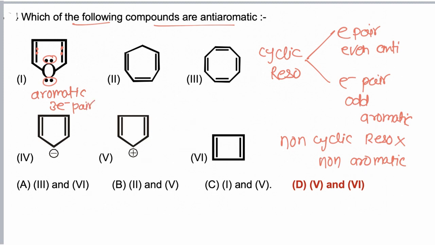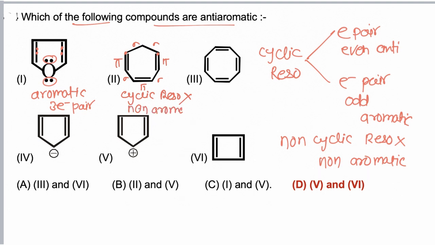In case B, the molecule is having pi sigma pi, complete resonance from this carbon till this carbon. Now here conjugation is broken, and due to absence of cyclic resonance, the molecule is non-aromatic.